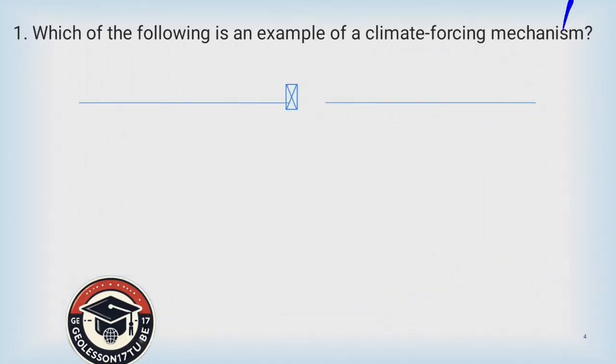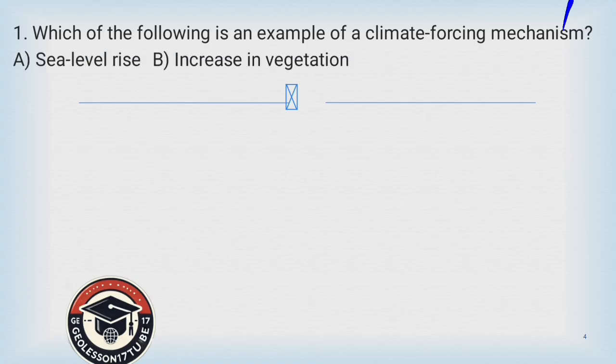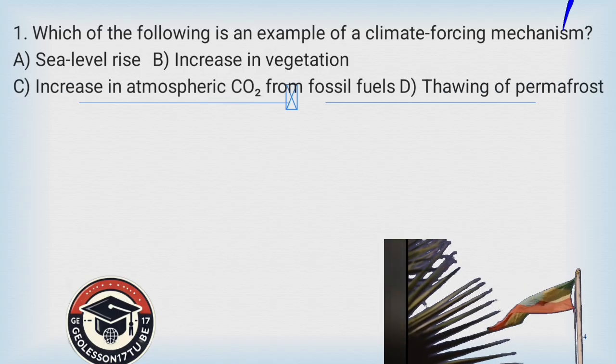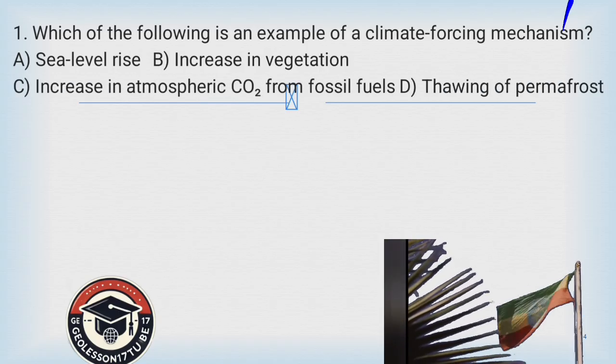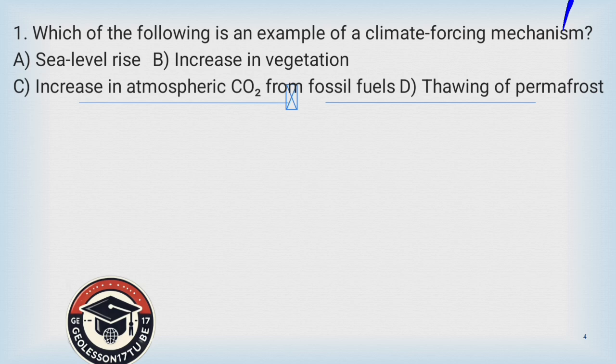Question number 1. Which of the following is an example of climate forcing mechanism? A. Sea level rise. B. Increase in vegetation. C. Increase in atmospheric carbon dioxide from fossil fuels. D. Thawing of permafrost.